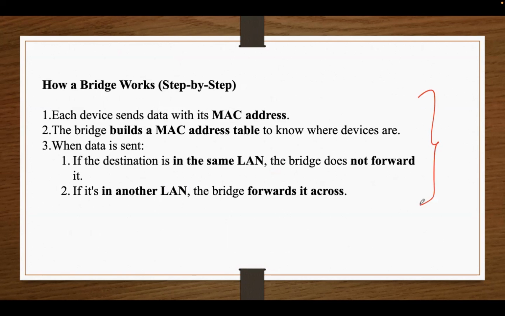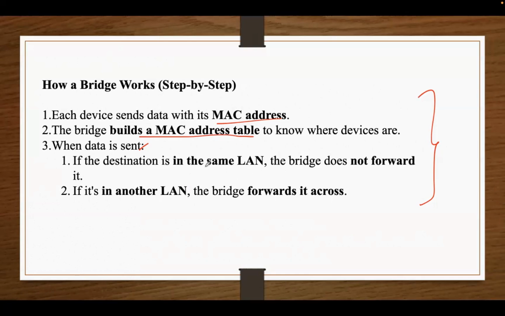And this is the process. So this is how a bridge works. Every device on a network, say computer, printer, phone, anything, has a unique MAC address like a hardware ID. So when sending the data, the device attaches its MAC address, the source address, and the destination device's MAC address also. Then the bridge builds a MAC address table to know where the devices are, whether the devices are in floor 1 or floor 2 in our previous example. And after that, whenever the data is sent, it will check whether the destination is in the same LAN or in another LAN.